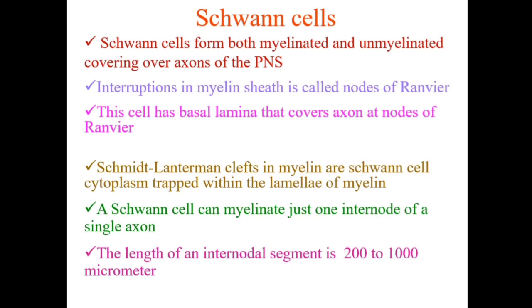Schwann cells. In the periphery, the cells which are the connective tissue cells, they are known as the Schwann cells. Schwann cells form both myelinated and unmyelinated covering over axons of the PNS, that is peripheral nervous system. The Schwann cell is a very specialized type of cell.